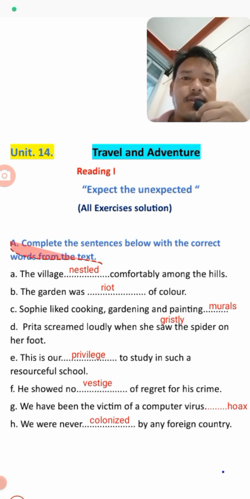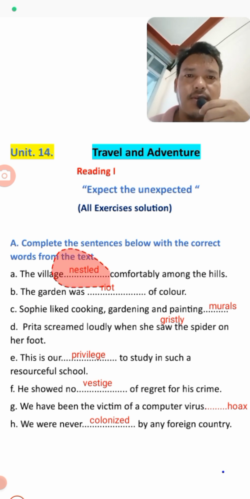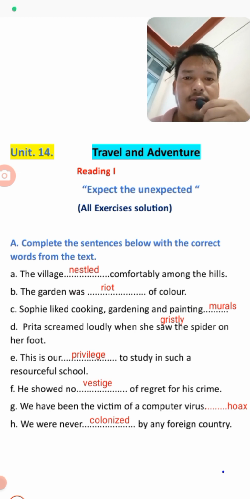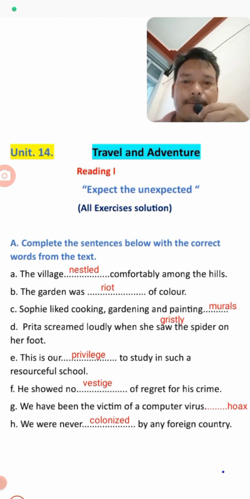Students, in the first exercise, you all need to find the correct word from the text and fill in the blank here. The first one is: the village dot dot comfortably among the hill. So here is the word, students, that I have found from the text, that is nestled. Okay, nestled is the word from the text.